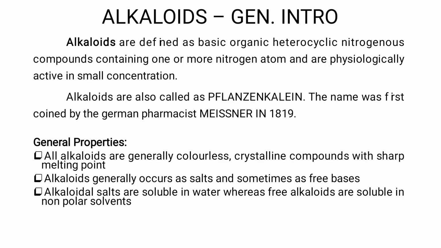Alkaloids are defined as basic organic heterocyclic nitrogenous compounds containing one or more nitrogen atoms and are physiologically active in smaller concentration. We'll see the meaning one by one. Alkaloid compounds in general are termed alkali-like substances, basic substances. So they are basic in nature. Why are they basic? All alkaloids contain at least one nitrogen atom, so they are basic in nature.